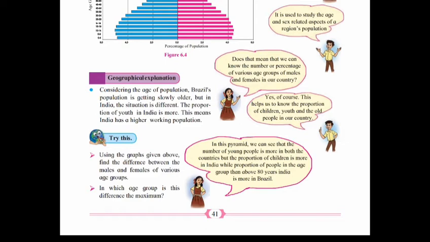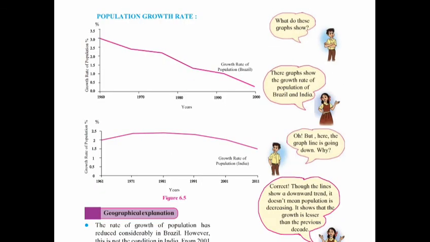If you observe these pyramids very carefully, then you will find that the proportion of youth in India is more than Brazil. This means India has a higher working population. See page number 42, the population growth rate of Brazil and India.